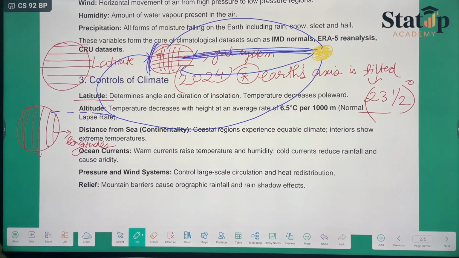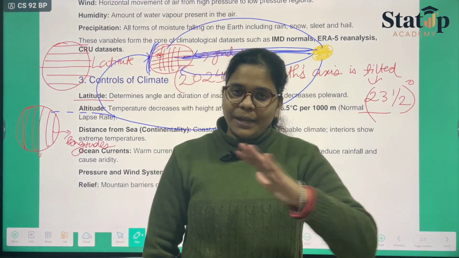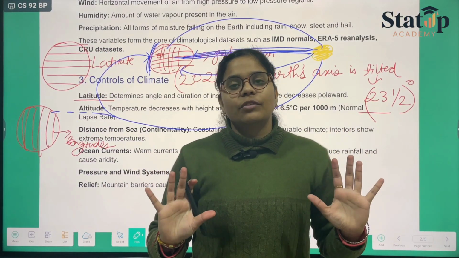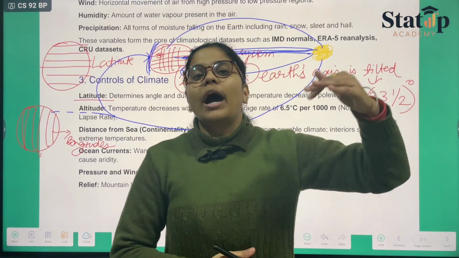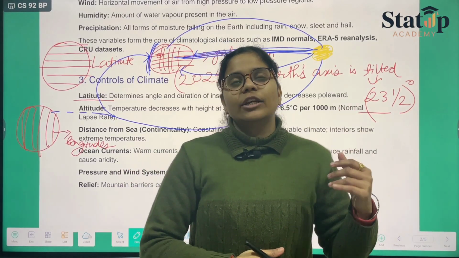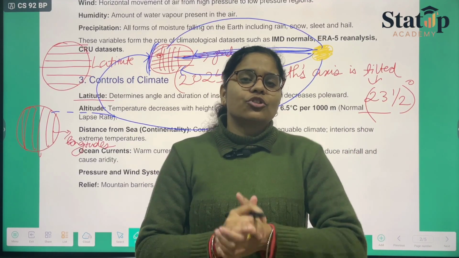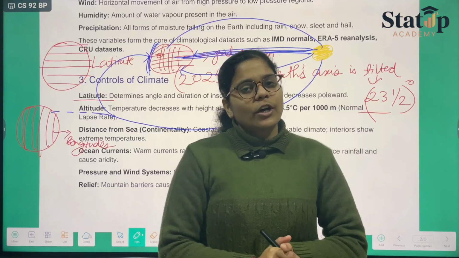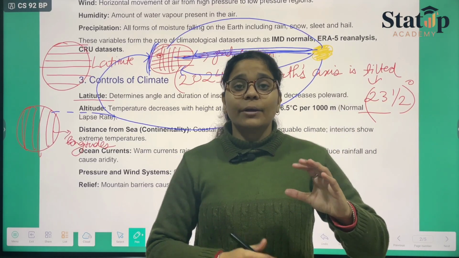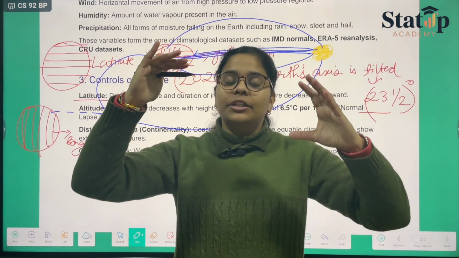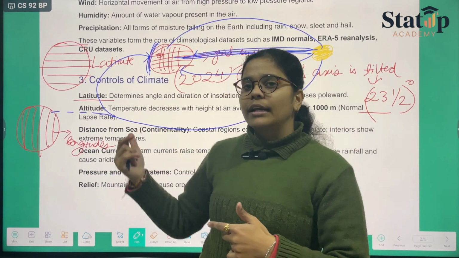Next we have the altitude. Altitude refers to the height. If you are on the plain areas, the temperature will depend on the month. But if you are going to higher altitudes, supposedly Kullu Manali, Shimla, Shillong and all Meghalaya, there the temperature is quite low. Why? Because as the altitude increases, the temperature decreases. So this factor again rules the climate.